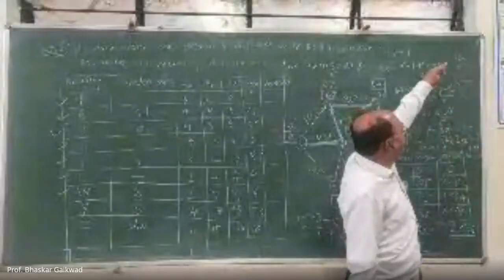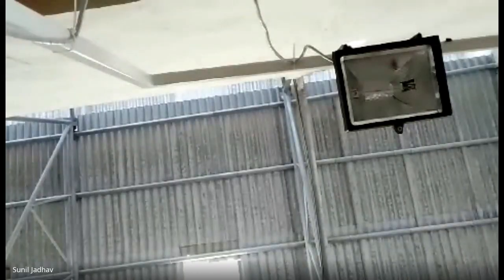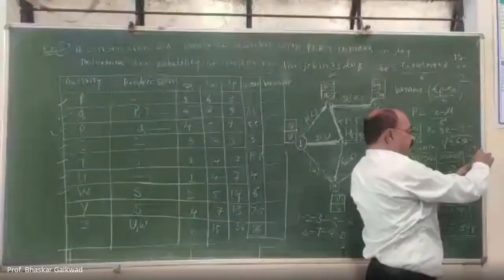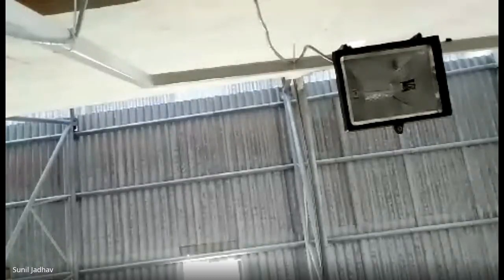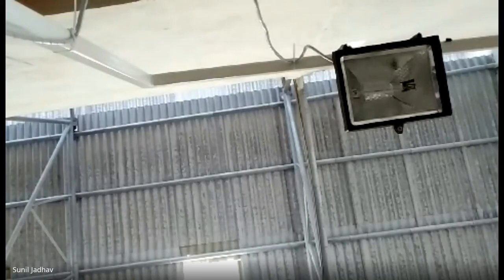Search 1.1 vertically, and after that 0.03 horizontally. Whatever junction is there, that is the probability. So this is the probability to complete our job within 32 days. This is about the course. Now we go for one more problem.